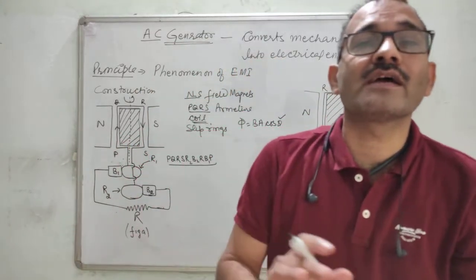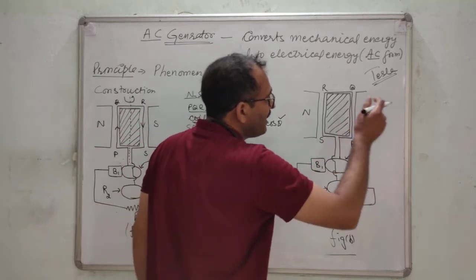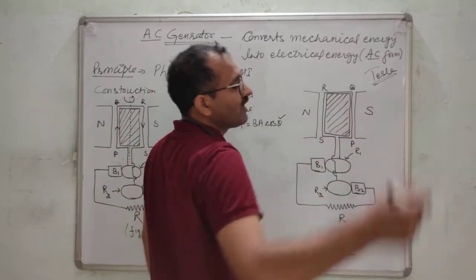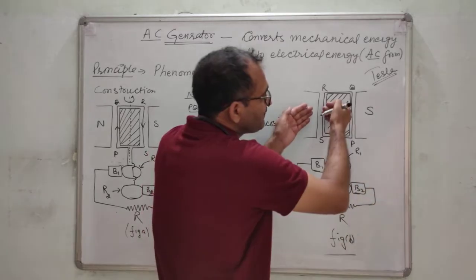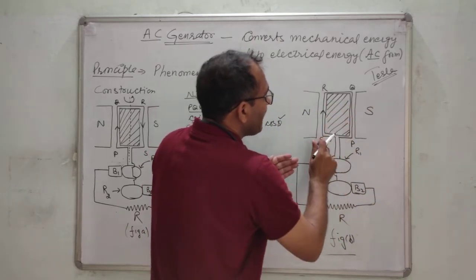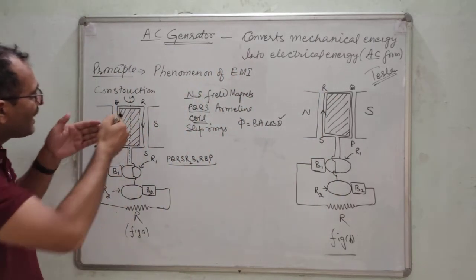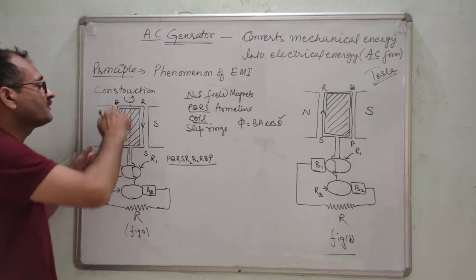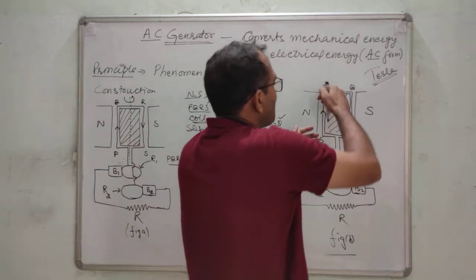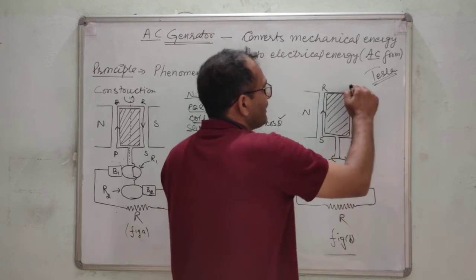Now, after half cycle, what will happen? After half cycle, PQ will move inward and RS will move outward. If RS is moving outward, the current will definitely go from S to R, like this. Here PQ was coming out, and the current was going from P to Q. Here RS is coming out, so the current will go from S to R, then Q to P.